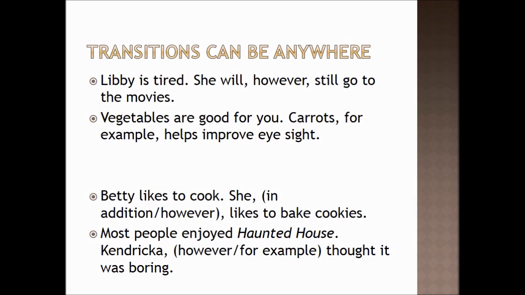Look at these last two. Betty likes to cook. She, in addition or however, likes to bake cookies. So what's the relationship here? It says she likes to cook, and then it says she likes to bake cookies. So which transitional? We're finding things that are alike, right? Or I'm trying to add another thing that she likes to cook. So tell me which transition works here, in addition or however. Hopefully you chose in addition because I'm adding something else that she likes to do.